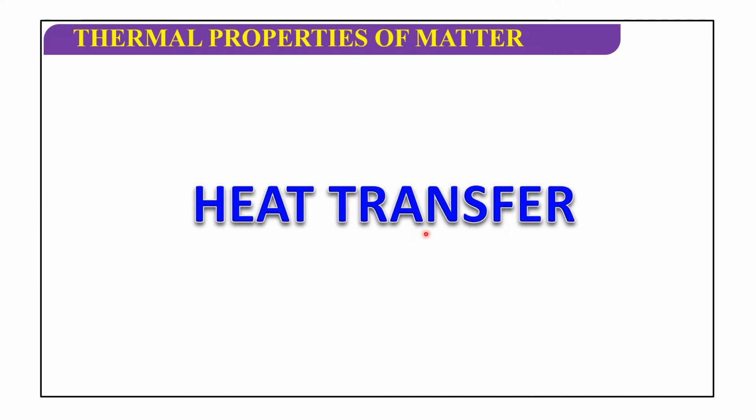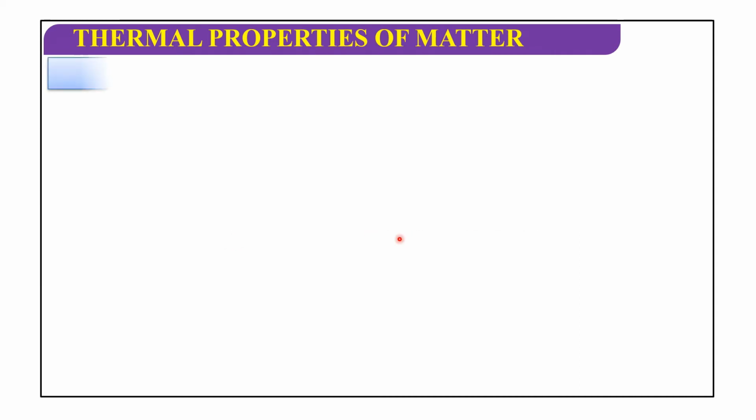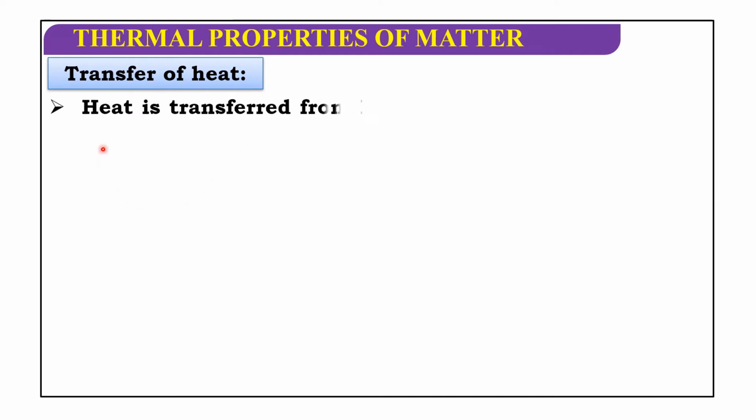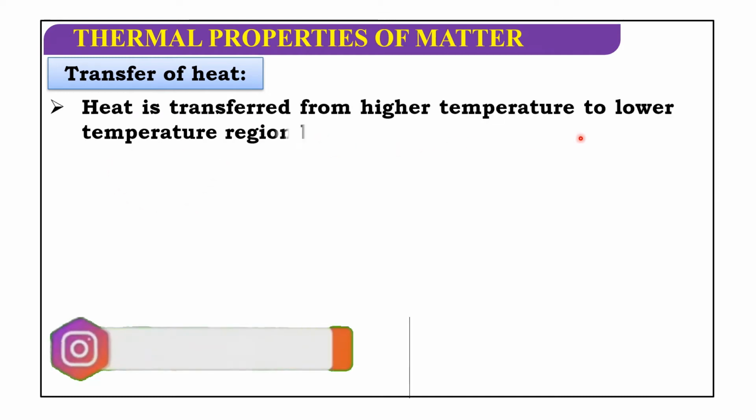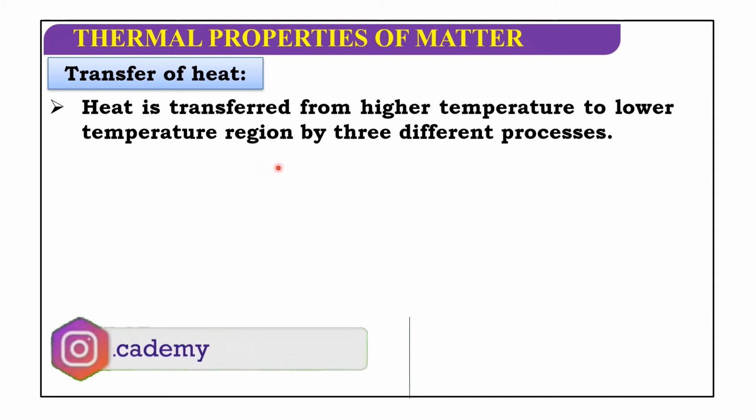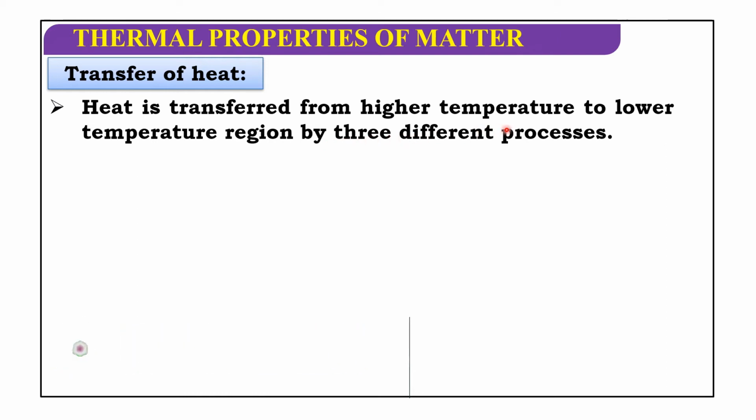Okay, let us go to today's session. First one, transfer of heat. Heat is transferred from higher temperature to lower temperature region by three different processes. So here heat is always transferred from high temperature to low temperature.